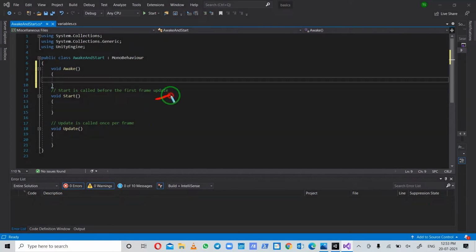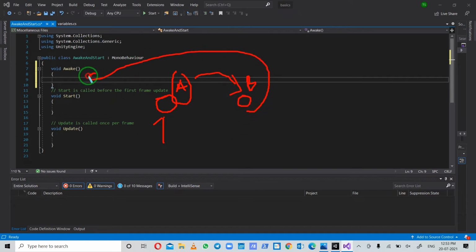Let's say I have two objects, A and B. The initialization of the code in A depends on the initialization of the code in B. As code A depends on code B, we should write the code of object B in awake, while the code for A should be written in start.